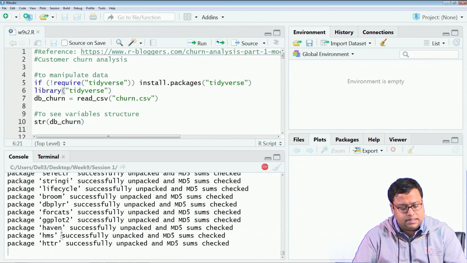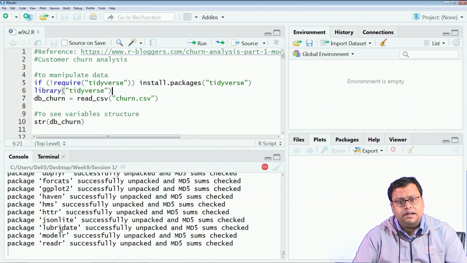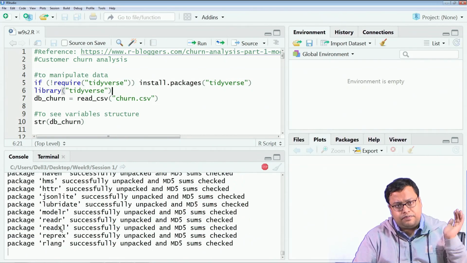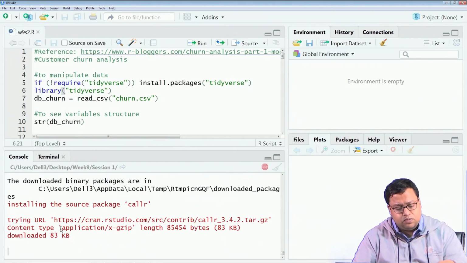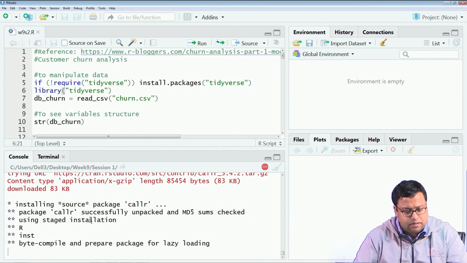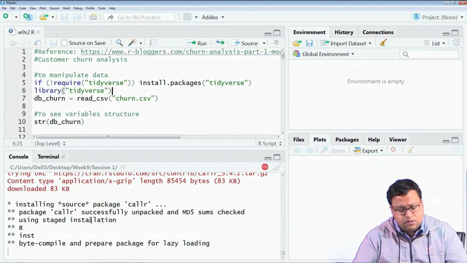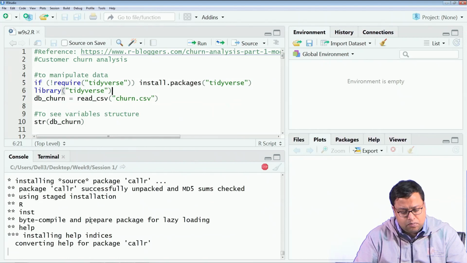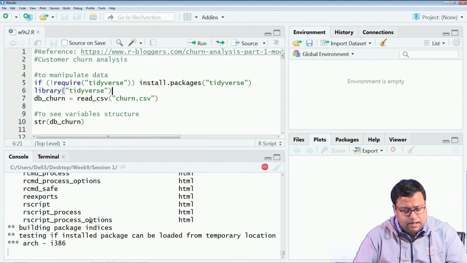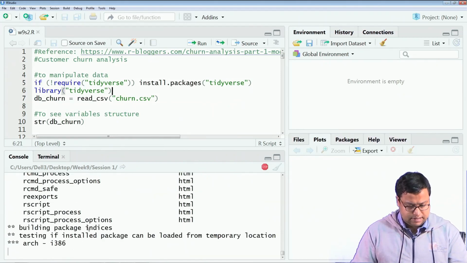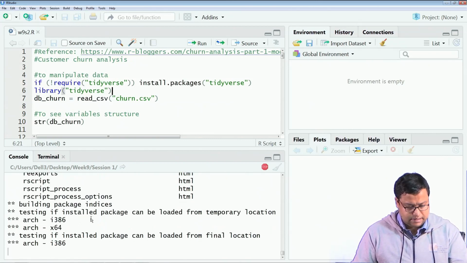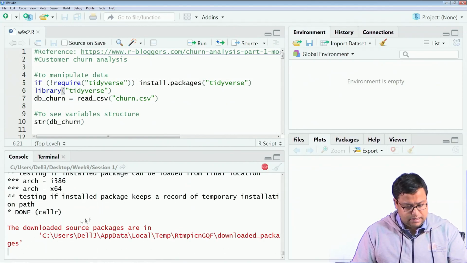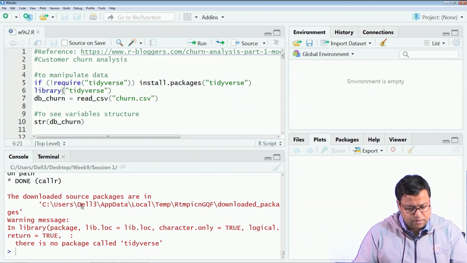These are dependencies basically. Dependencies means some of the functions of these libraries will be used while using tidyverse. It is still installing, it is almost done, and now it will be done I think. Yes, it is done, very good.